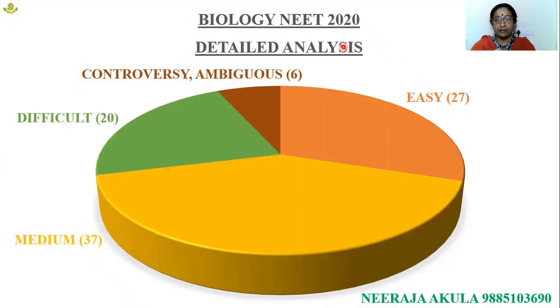In this session, I would like to discuss the NEET 2020 paper, especially ambiguous questions, which made the students use their cognitive skills extensively. Now let us discuss. The 2020 NEET paper reflects speed, accuracy and also conceptual clarity. All the questions are picked right from NCERT. Let us see what the questions are and in which way they appeared. Easy level 27, medium 37, difficult level 20, controversial and ambiguous questions 6.